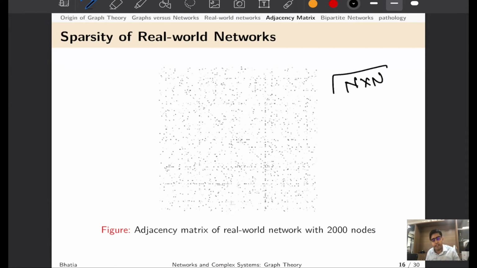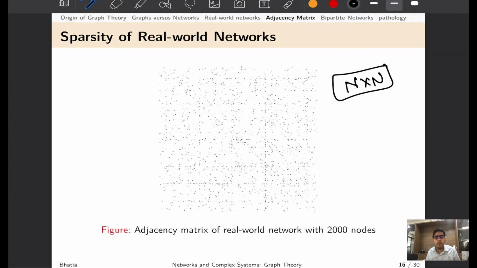If you draw its adjacency matrix, you will see that out of n cross n elements, only a few, or sometimes just 0.001% of those elements would have ones in those places, and another 99% of those points would be zeros. That would mean that you are storing a lot of zeros and consuming a lot of memory space inefficiently, and hence the adjacency matrix may not be the best representation of graphs or networks.